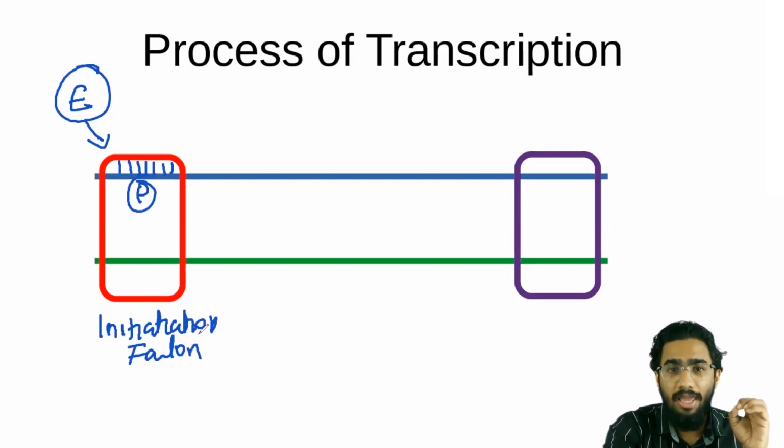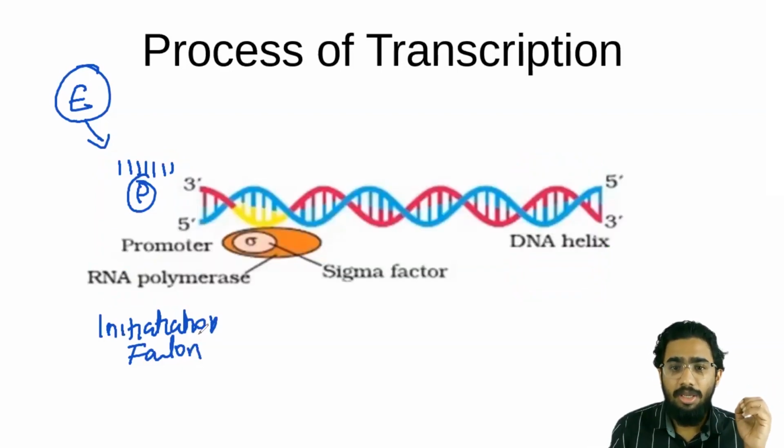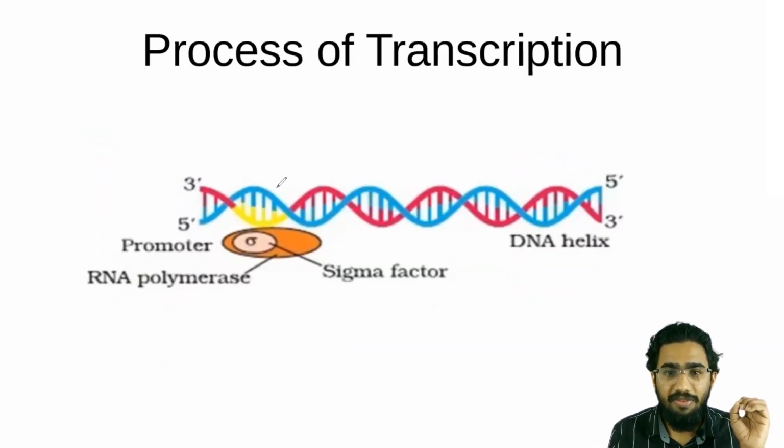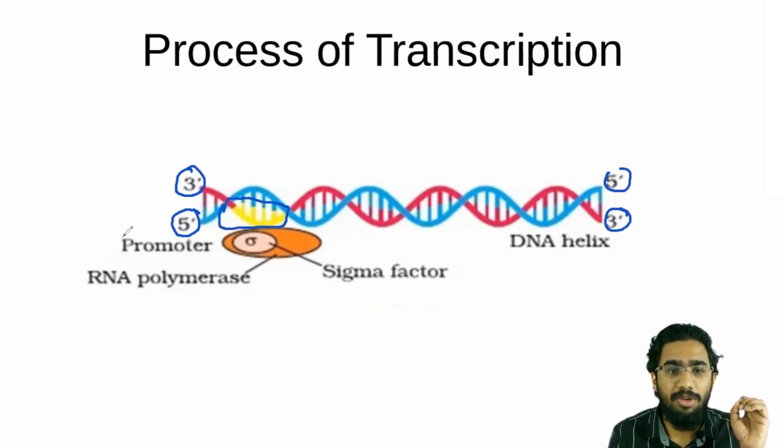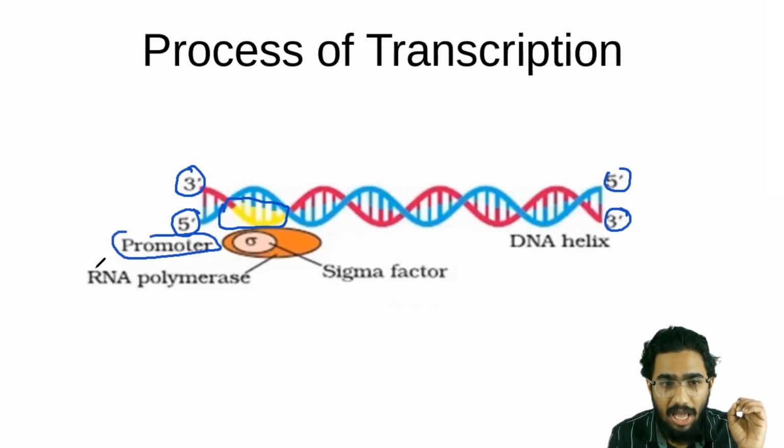So I will show a more diagrammatic figure here. In this figure you can see that we have a double-stranded DNA. This is the 3' to 5' strand, and this is the 5' to 3' strand. You can see that yellow area. What is this yellow area? Actually, this yellow area is the promoter. It is marked here as a promoter, and this orange bubble is the RNA polymerase.